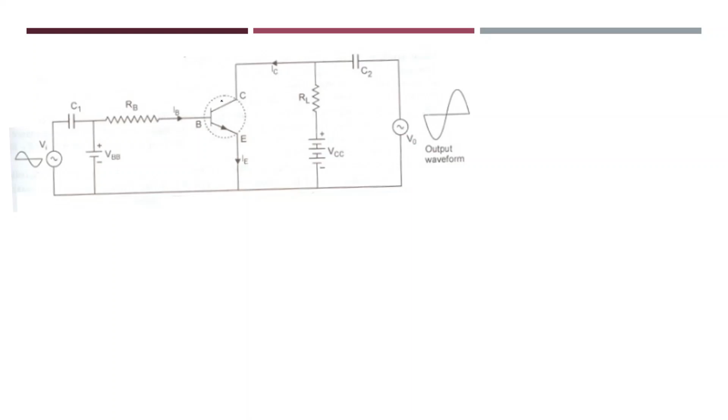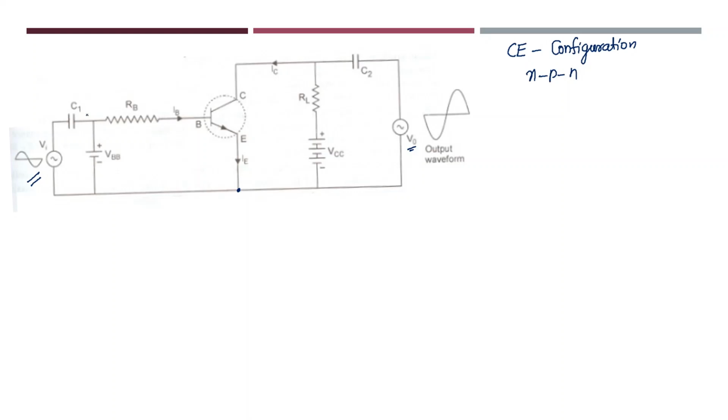So this is the circuit of an amplifier using a transistor. Here I have taken a common emitter configuration transistor, and this is an NPN transistor. Here the emitter is common for both the collector region and the base region. Now here Vi represents the input voltage signal and V0 represents the respective output voltage signal.